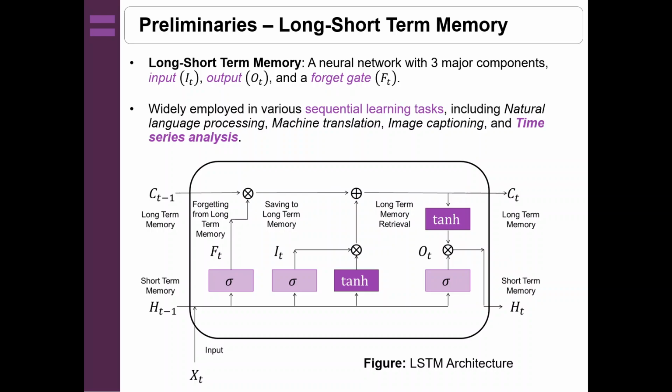Next comes the second preliminary, that is long short-term memory, which is a neural network consisting of three major components. One is the input gate, the output gate, and the other one is the forget gate. Now, before discussing the LSTM block or the LSTM architecture, I am going to make use of an example. So, let's say we are reading a novel, Tom Sawyer, and we have one chapter in which a new adventure of Tom Sawyer is mentioned. Now, the context of the new adventure in this chapter may be required as a citation or reference in the next chapter, but maybe not 5 chapters ahead. It won't be like that.